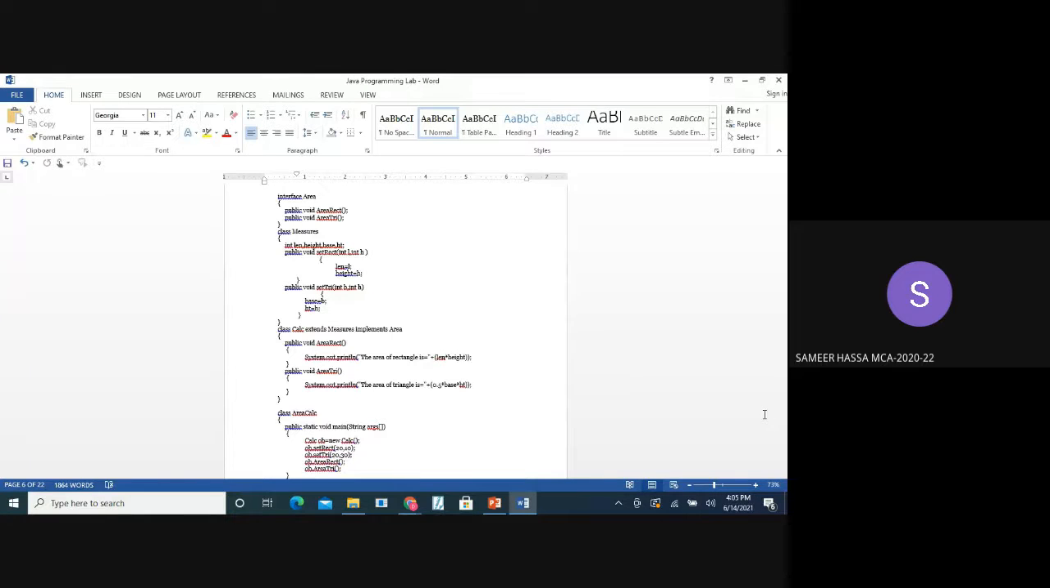Then we'll be calling setTri for calculation of the triangle with values 20 and 30. It will be going to the same Measure class, then calling the setTri method. The main calculation will be done in class Calc, which inherits the Measure class, where the printing of the area of rectangle and area of triangle will be done, as it will be holding the values of length and height for both rectangle and triangle.